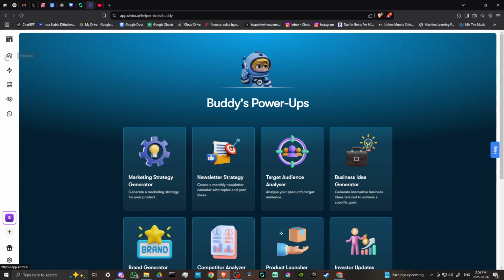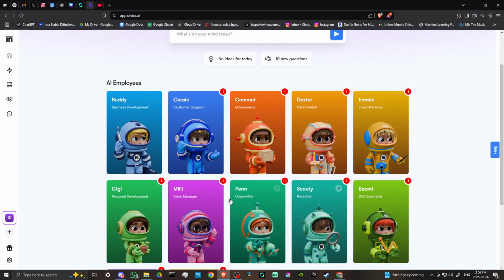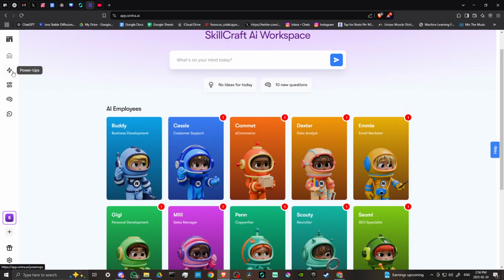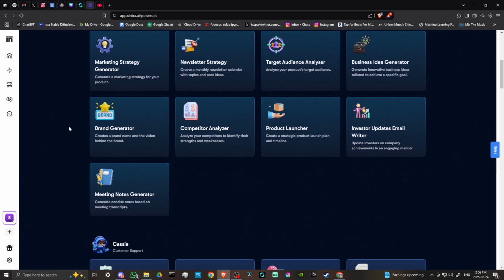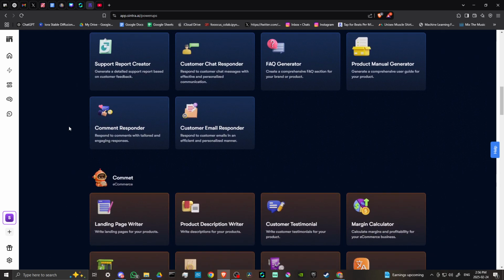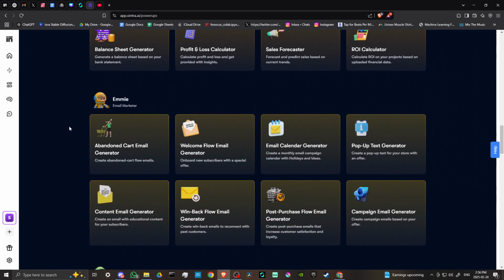Let's go ahead and head back here to our main screen. Again, we have all of our different assistants, our AI employees here that we can take advantage of. But let's go down here to the next option in our menu that says power-ups. From here, you can see the power-ups that are connected to each of the assistants. And if we scroll through here, you can see for yourself that the options you have available to you